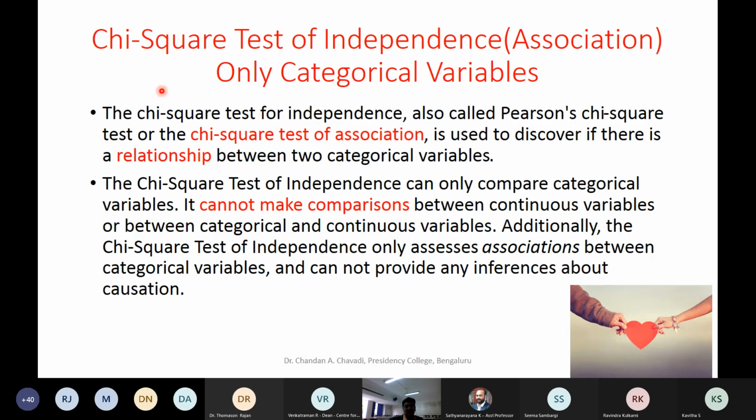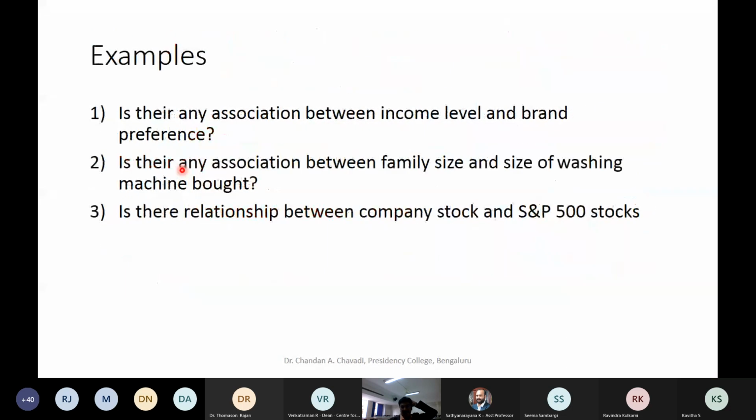Software is being applied. Now let's go to another test which is most popularly used by all the PhD scholars and other people. That is two categorical variables. We would like to know their relationship, make a comparison, and try to find out the strength of the relationship and whether these two are significantly different or not. So these are the situations.